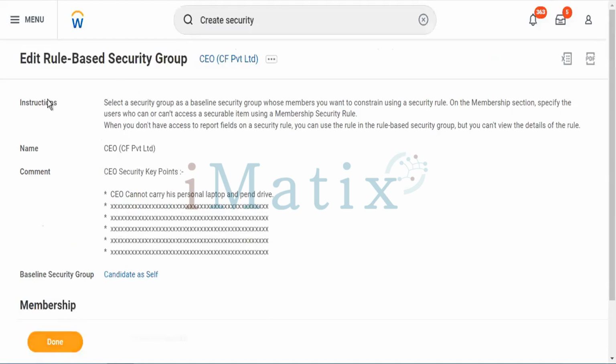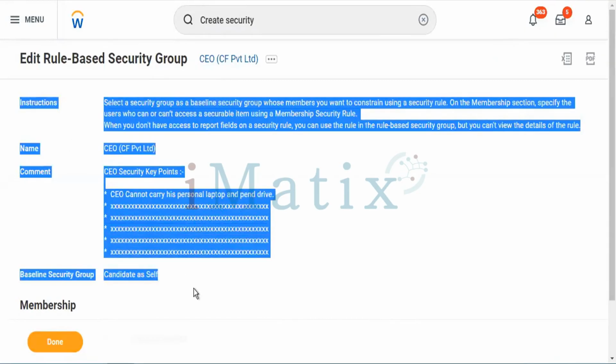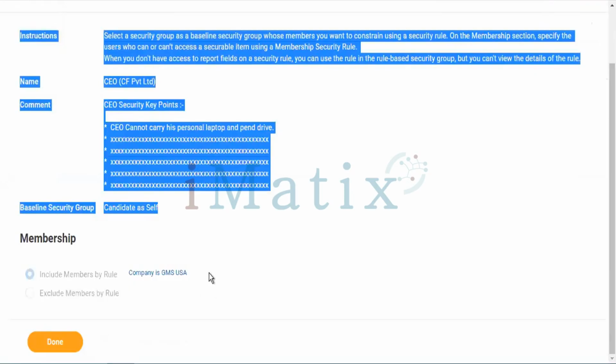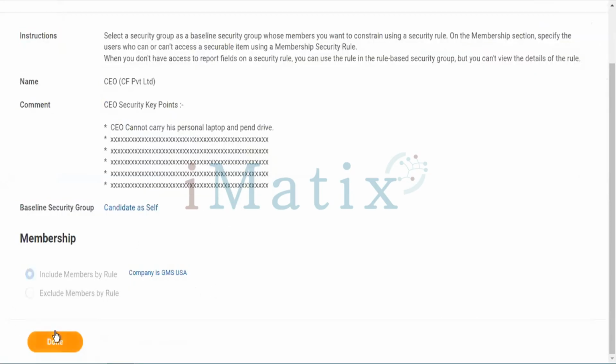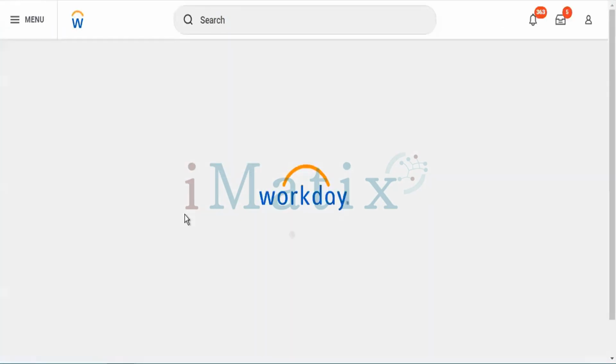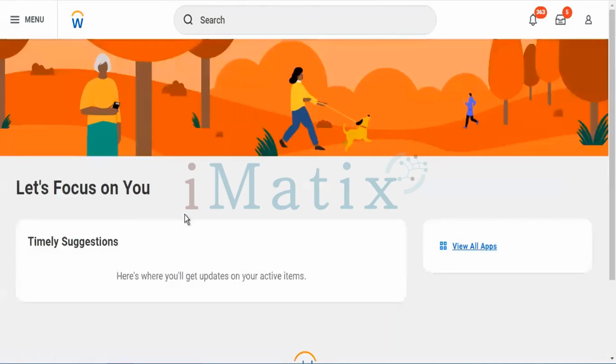I successfully created my individual person security rule policy here. These are all the details you can see. Tap on Done. The approval request will route to the networking management team. Once they check all the key points and approve it, they will take the CEO system and start giving the installations to the CEO system.